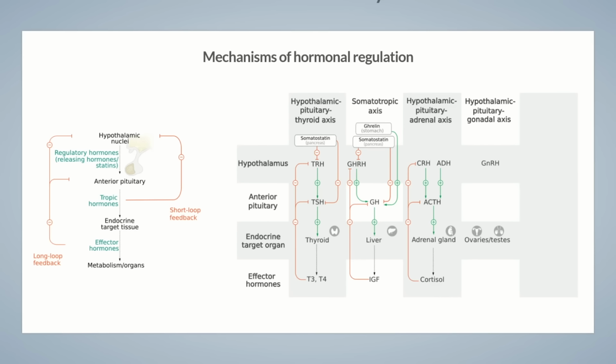It leads to the secretion of luteinizing hormone, in short LH, and follicle-stimulating hormone, in short FSH, from the pituitary gland. In men, LH stimulates the production of androgen, whereas FSH stimulates spermatogenesis. In women, LH also stimulates androgen synthesis, whereas FSH increases estrogen synthesis. The sex hormones also inhibit the secretion of GnRH as well as FSH and LH.